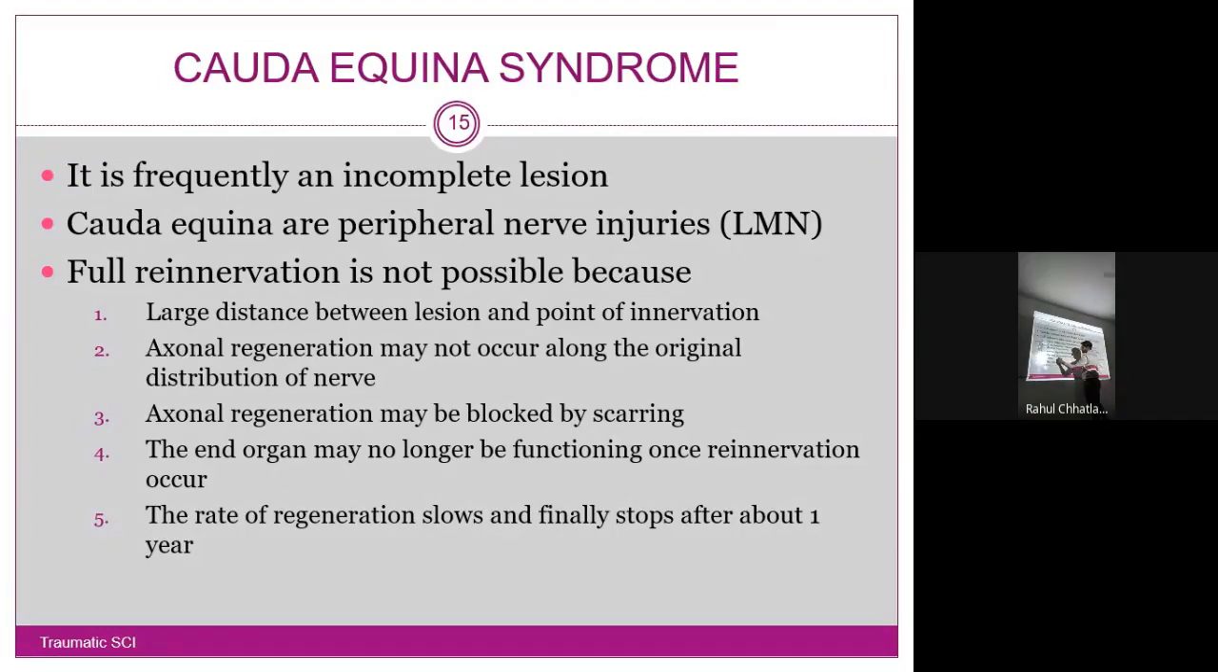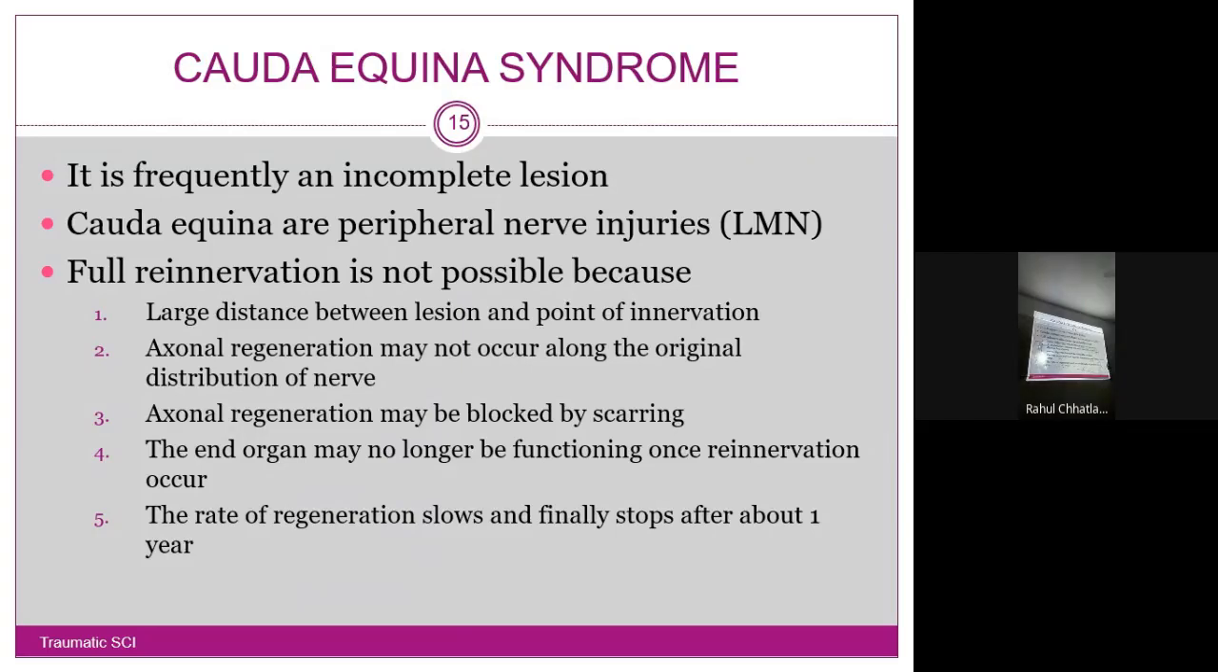Here in our case, muscles may no longer function once reinnervation occurs. So even if reinnervation happens, the end organ is not functioning, it is not there. Sometimes it may even be removed for some reason. So at that time it will be no longer useful. The rate of regeneration slows and finally stops at about 1 year. So the maximum time for peripheral nerves to regenerate is 1 year. Remember this term. We are also going to revise peripheral nerve injuries, a topic that we are going to see in neurology itself.